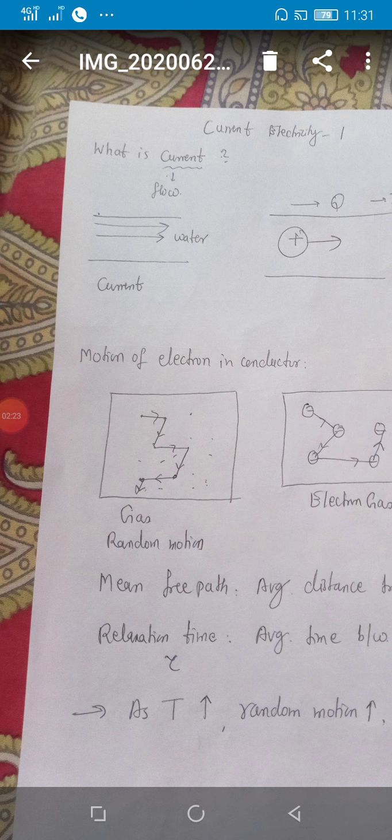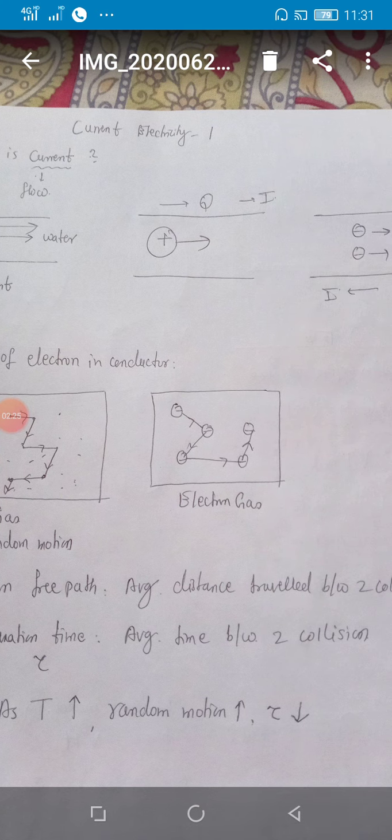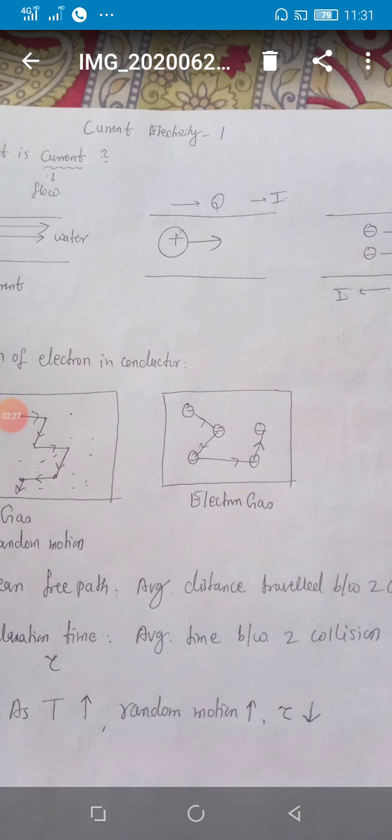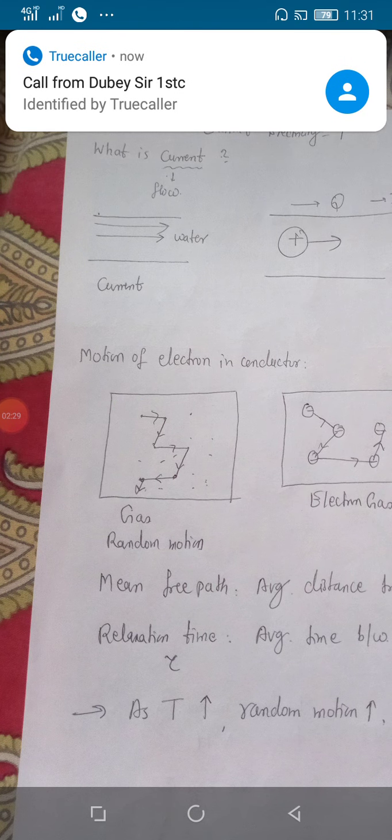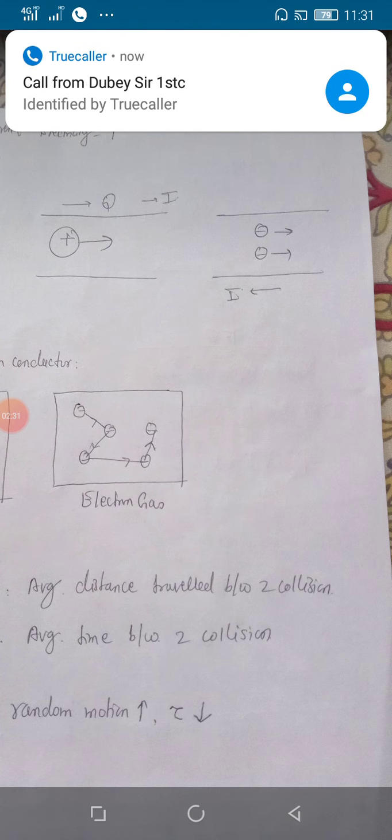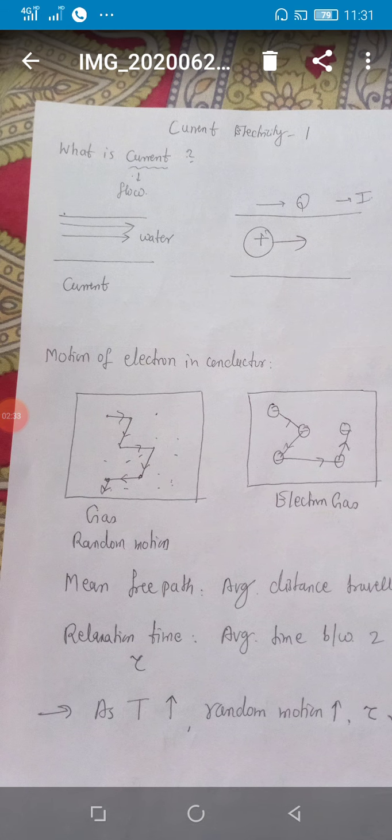So I was talking about mean free path. It is the average distance traveled between two collisions. Then there is relaxation time. It is the average time between two collisions, that is known as relaxation time.